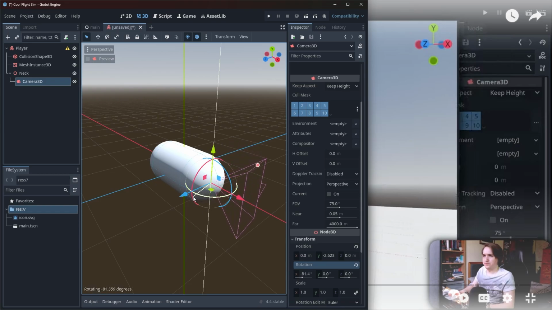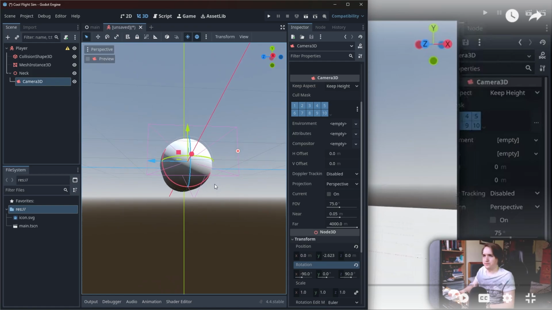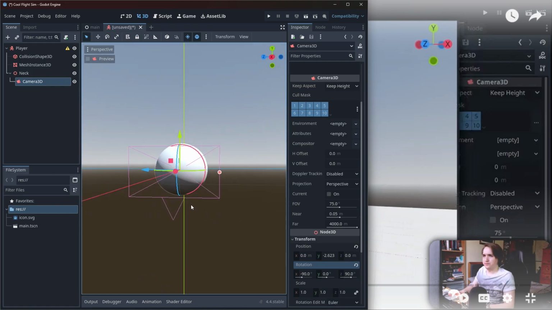Rotating. Okay, look, the X is changing down here. Did you see the X was changing? Control Z, the X is changing. All right, so let's do negative 90 degrees. Negative 90. Yes. Now let's do Z 90. Is this up right here? Is this the up? Should we do actually negative 90?